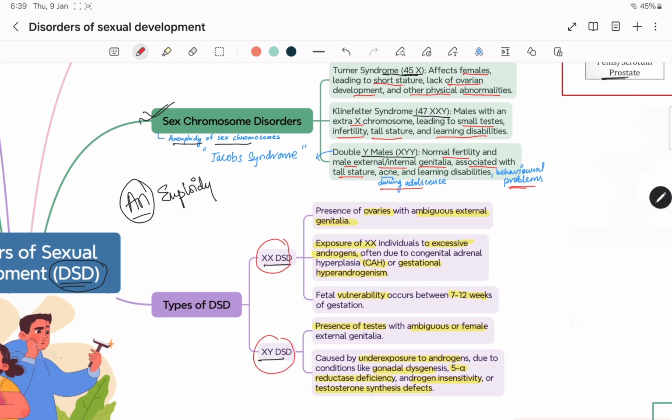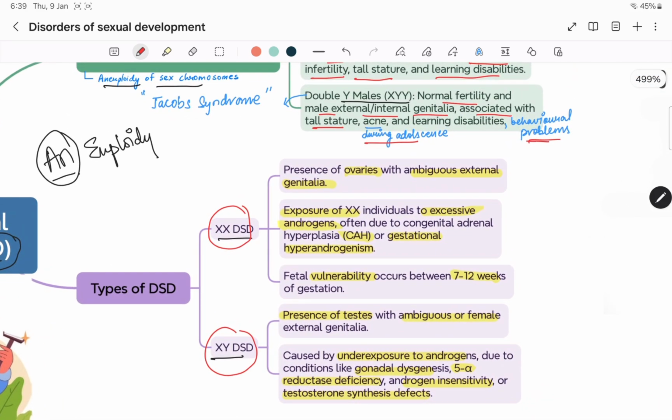In XX DSD, by the name it is clear, in females there is presence of ovaries with ambiguous genitalia. It results from exposure of the XX individual, generally to excessive androgen, so it can lead to CAH or gestational hyperandrogenism. Fetal vulnerability occurs between 7 to 12 weeks of gestation, because mostly the gonadal and sexual development happens in that 7 to 12 week period.